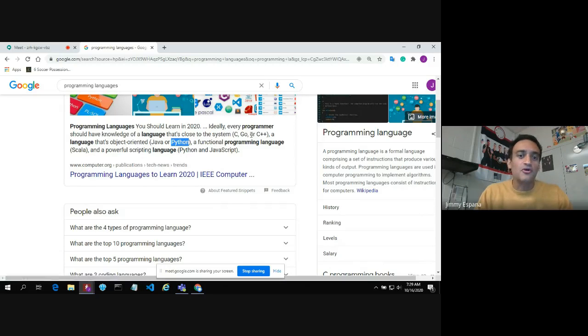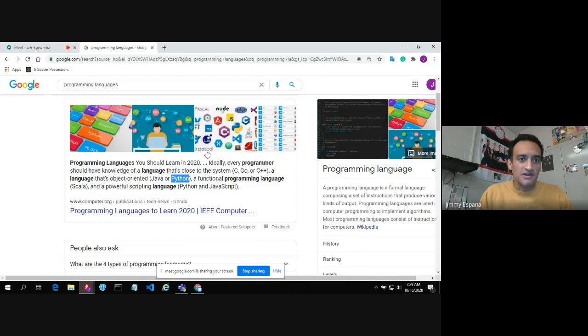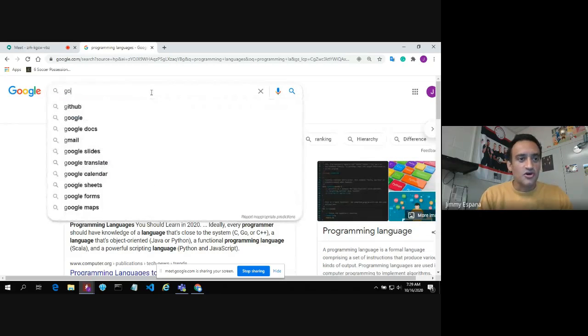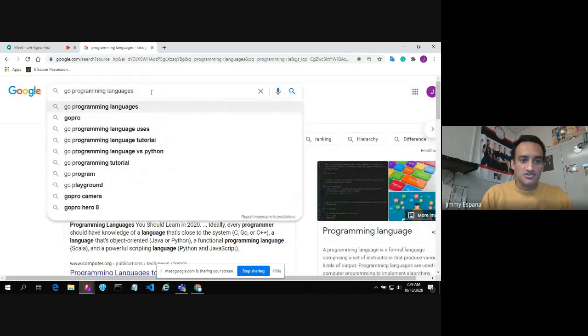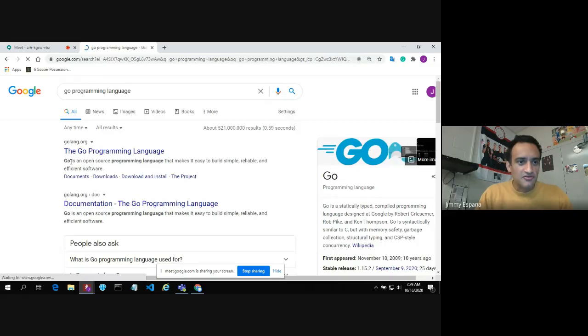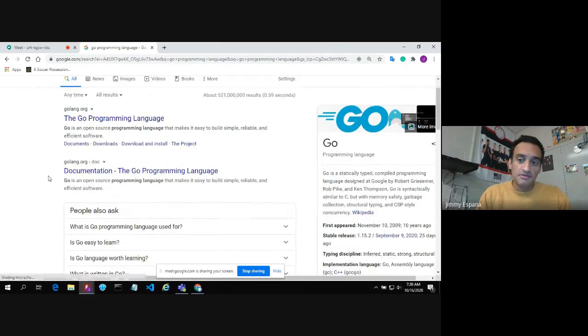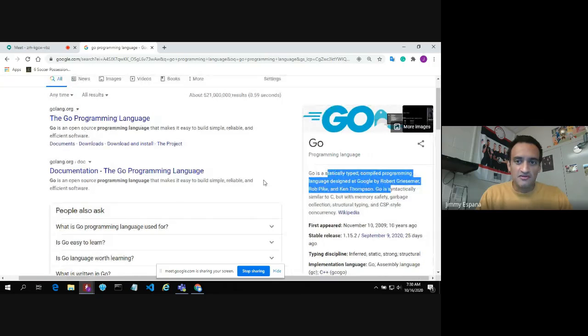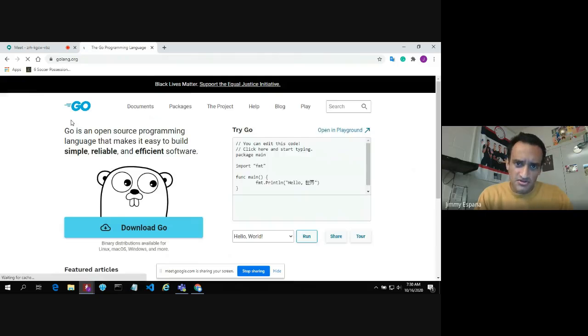So today we're going to go ahead, be spontaneous, and we're going to go with the Go programming language. So let's go to Go programming language. All right. So here is the website. Go is a programming language developed, I believe, by Google or someone from Google. You can read the information on the language itself here a little bit. So let's go to Golang. I think the proper name is Golang, but here we go. So let's jump right in.